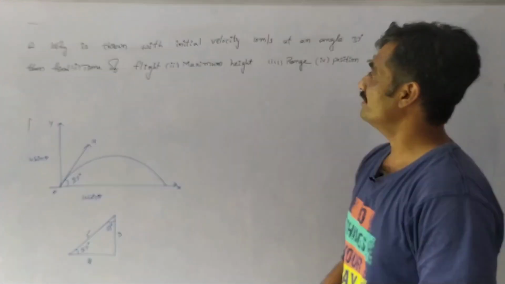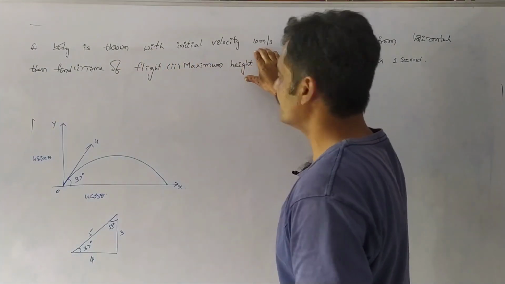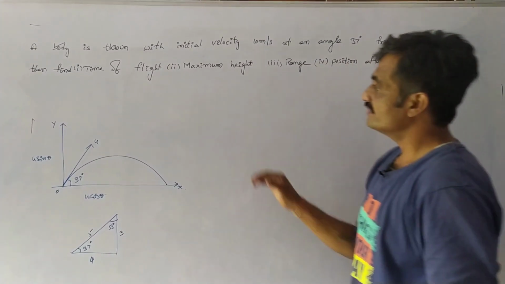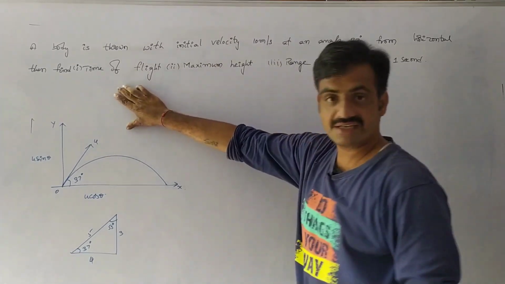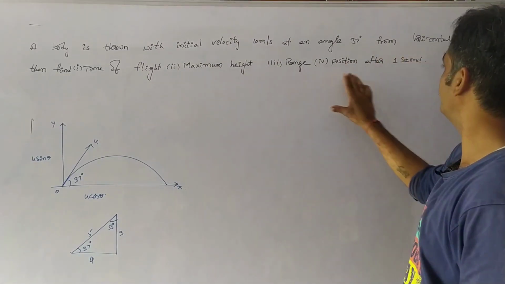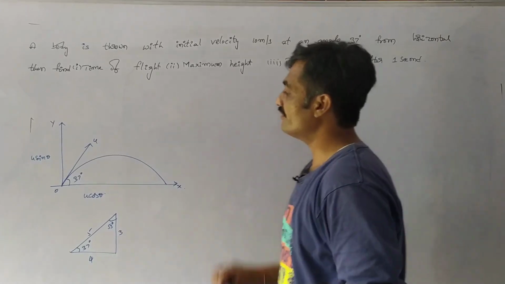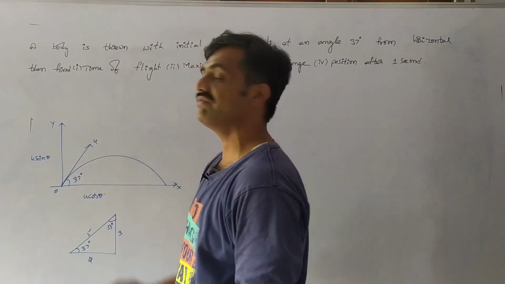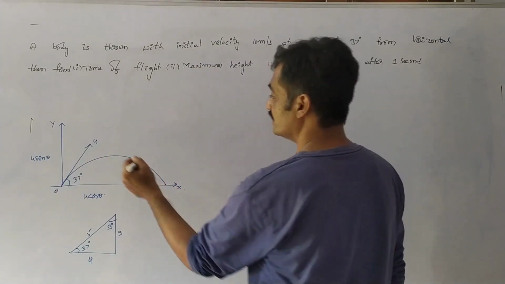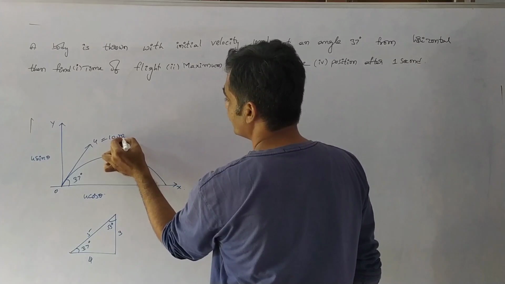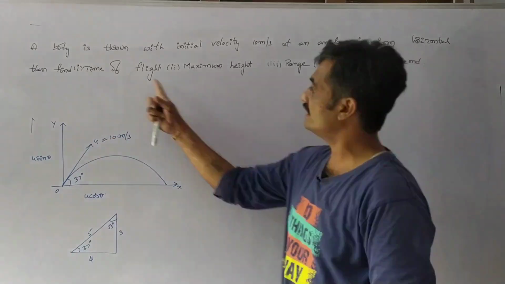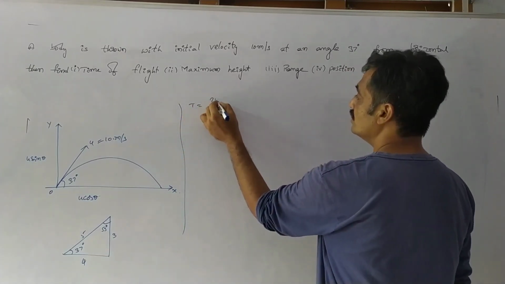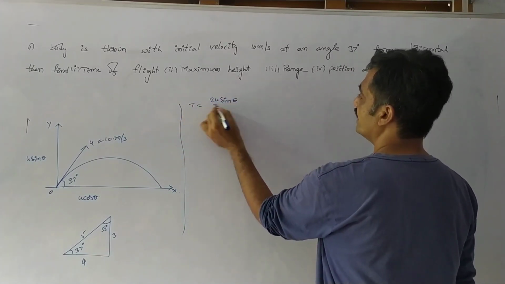The next problem is a body thrown with an initial velocity of 10 meter per second at an angle of 37 degrees from horizontal. Then we have to find the time of flight, maximum height, range and position after 1 second. In order to find this, observe that the body is being projected at an angle of 37 degrees with the initial velocity of 10 meter per second, so u equals 10 meter per second. We know that time of flight T equals 2u sin theta by g.